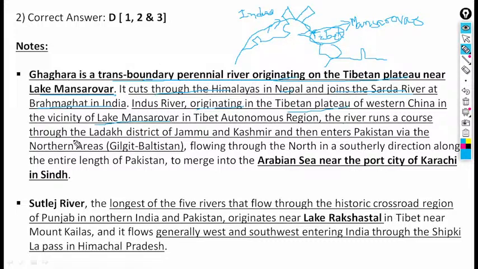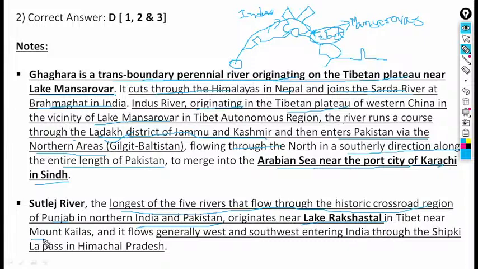The river runs a course through the Ladakh district of Jammu and Kashmir, and then enters Pakistan via the northern areas, that is Gilgit-Baltistan. Then flowing in a southerly direction along the entire length of Pakistan, it merges into the Arabian Sea near the port city of Karachi.